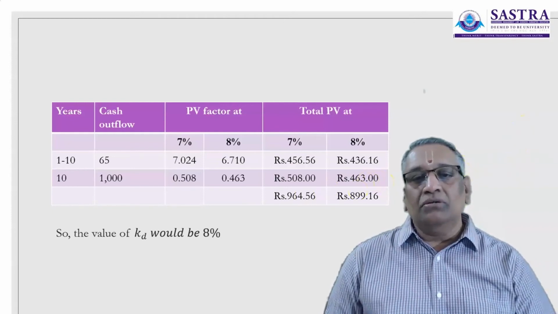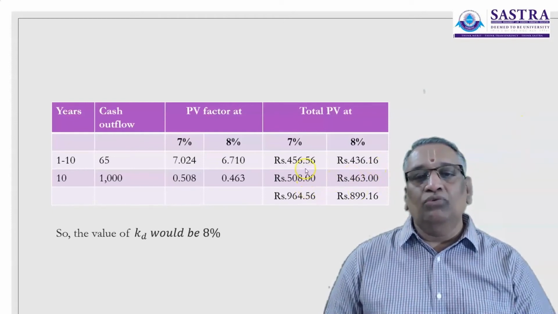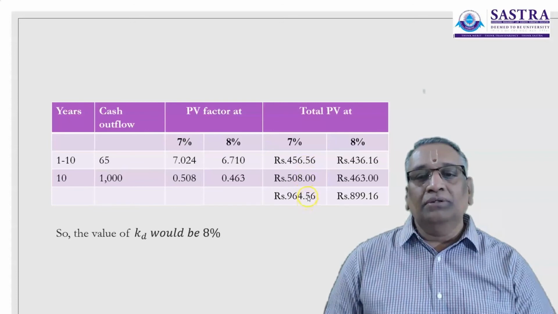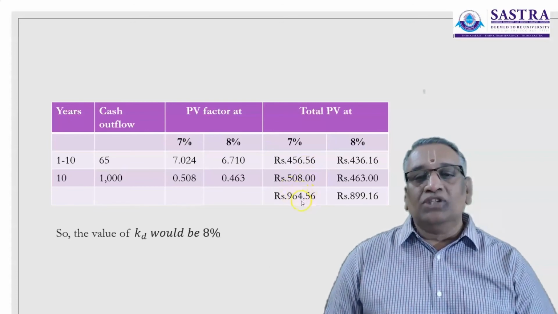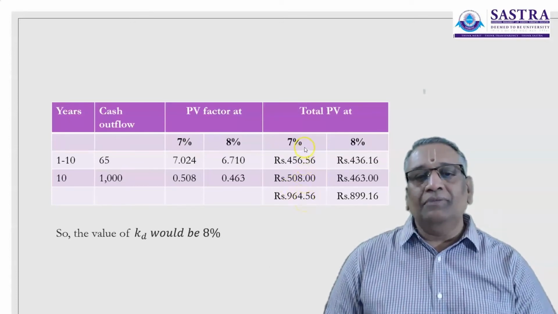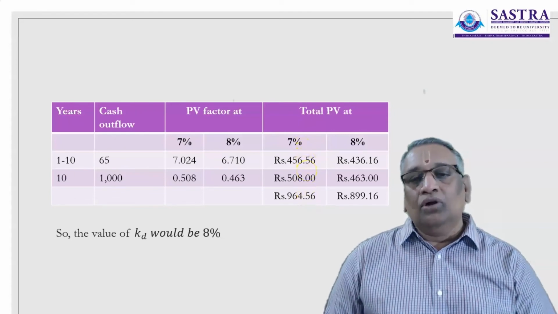So the summation of the present value of annuity payment of interest and the present value of the principal repayment will give you today's worth. At 7% it is 964, but the amount realized today is only 900. So at 7% it will not be equal.